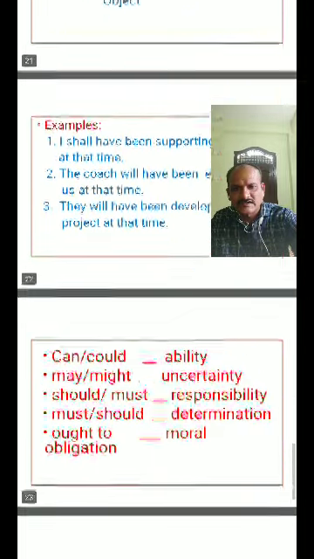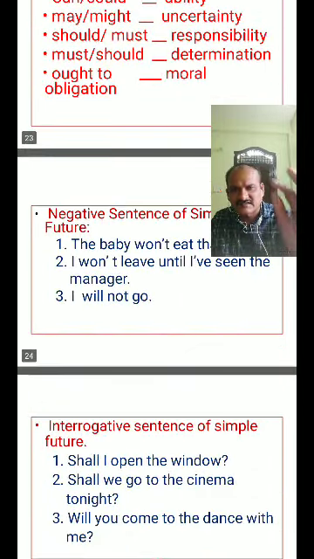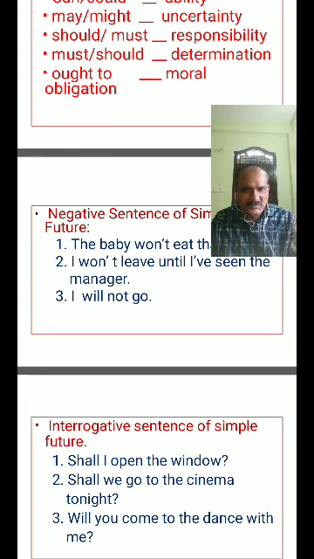Some typographical mistakes are there for future perfect tense. Here the structure is shall have, will have. The positive sentence of future perfect tense: I shall have supported that party at the time. We will have encouraged them at the time before that.